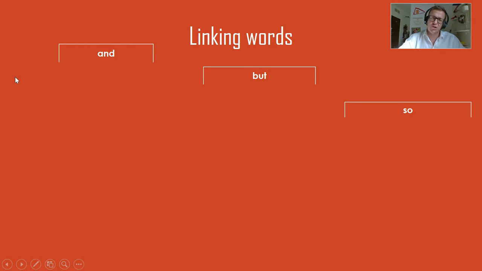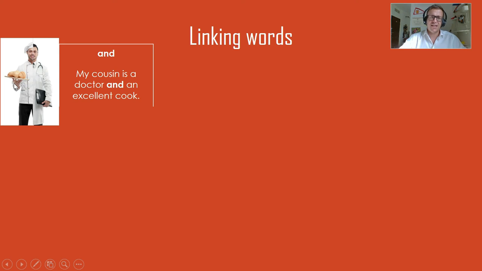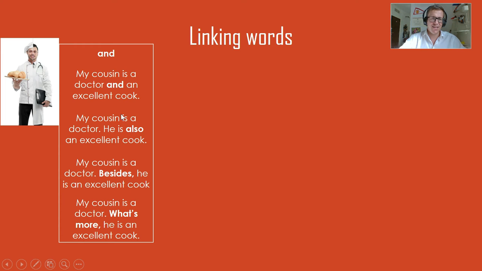My cousin is a doctor and an excellent cook. So he is two things. Another way to use and is my cousin is a doctor, he is also an excellent cook. My cousin is a doctor, besides, he is an excellent cook. My cousin is a doctor, what's more, he is an excellent cook. So these three words are slightly more advanced ways to use the word for and notice how we use them. I'll cover that in a minute.